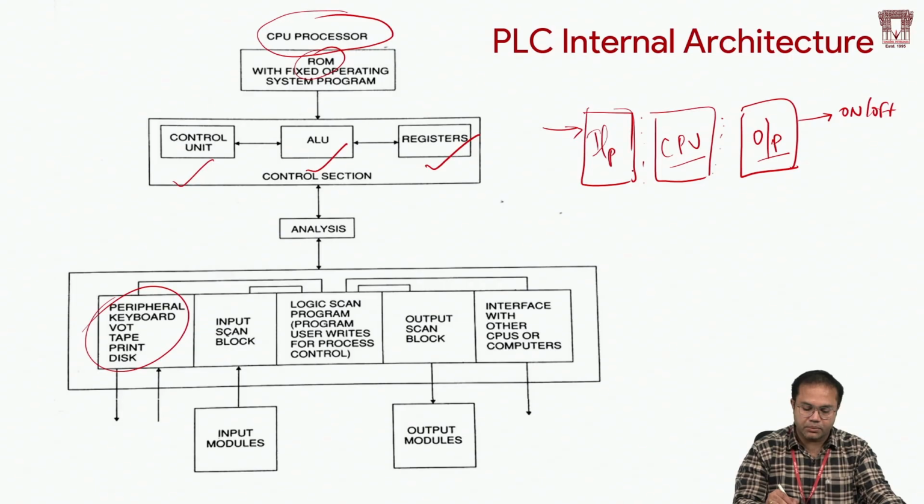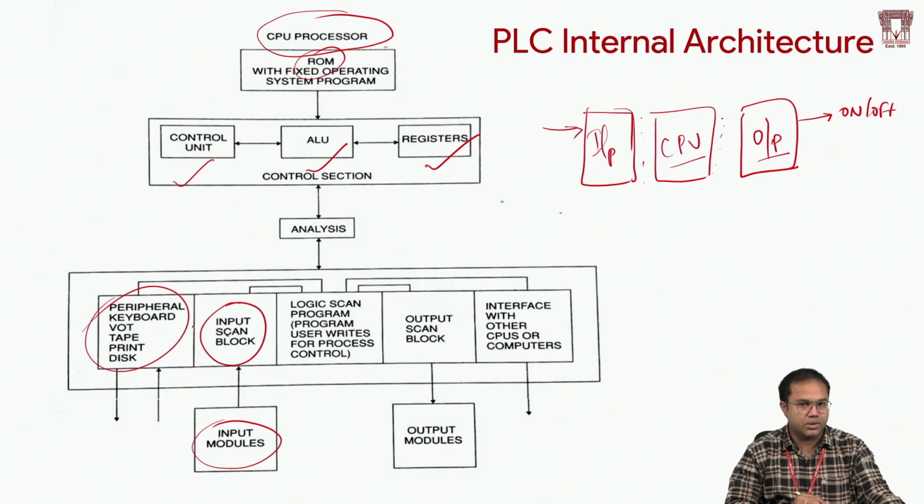Now when it comes to the input module, the field information will be given to the input scan block. So what is an input scan block? See, the input scan is a general fundamental of the CPU, right? When a PLC CPU is under execution, it always performs a scan. With the help of the scan, it can read the input status.